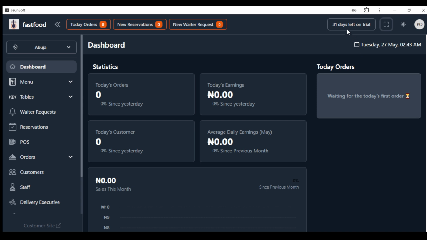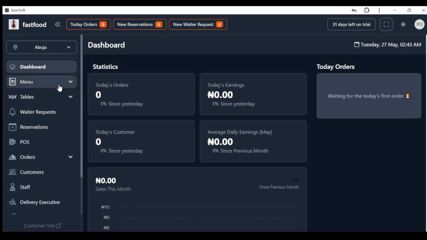And remember you have a 30-day trial, and you can also see other notifications like how many orders you have, how many reservations, and how many waiter requests. So that's everything for dashboard. Dashboard is very easy, there's nothing much, it's just a summary of everything about your restaurant.